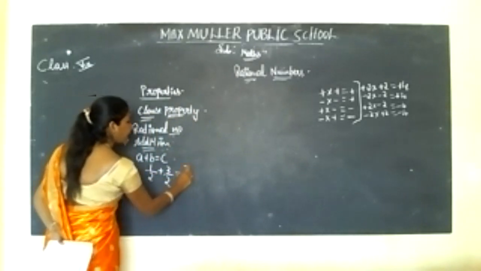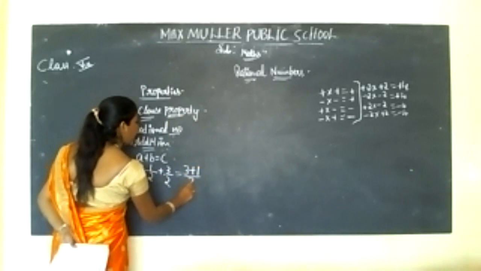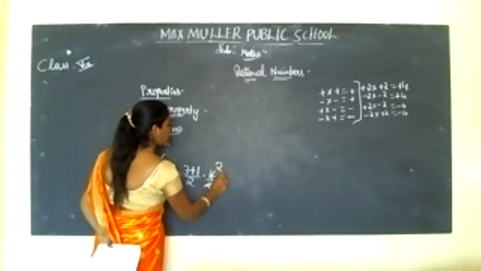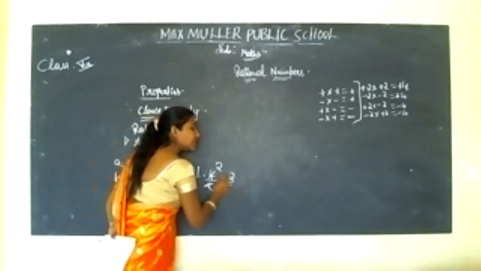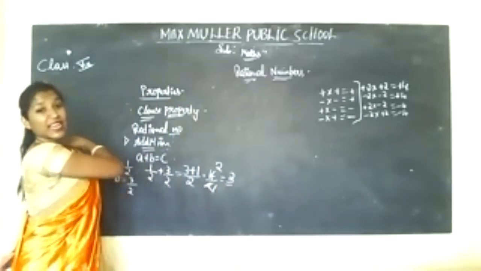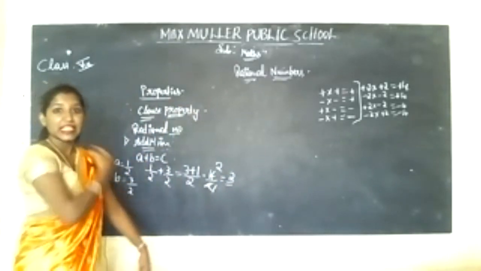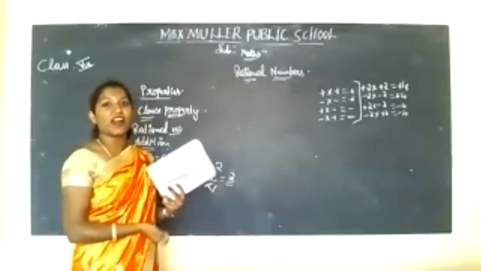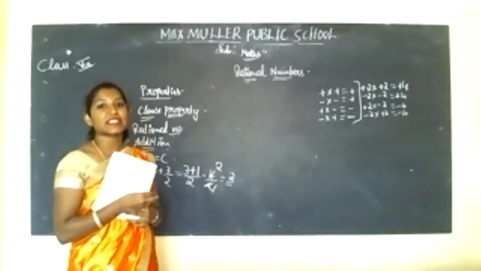So it is 3 plus 1 by 2, that is 4 by 2, 2 ones are 2, 2 twos are 4. So 2 is a rational number. Is 2 a rational number? Is it? Is it not? Yes, of course it is a rational number.